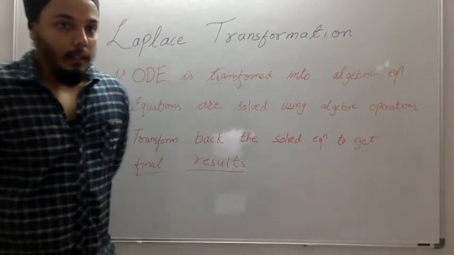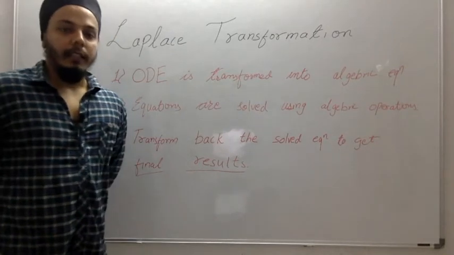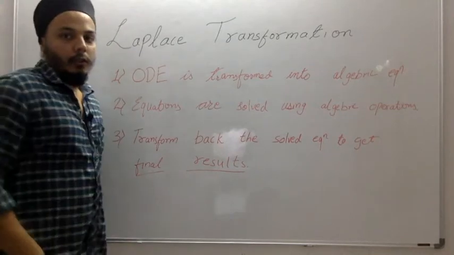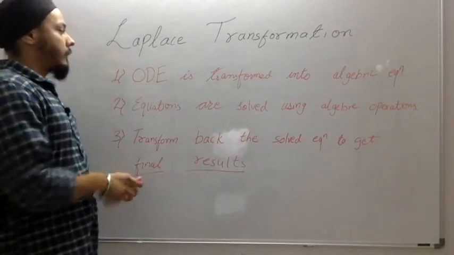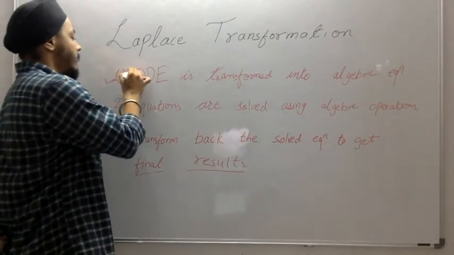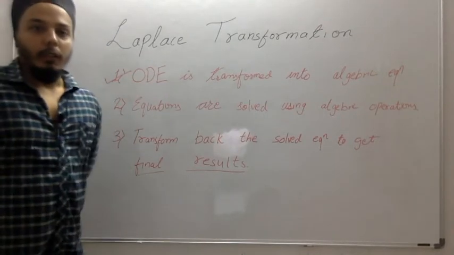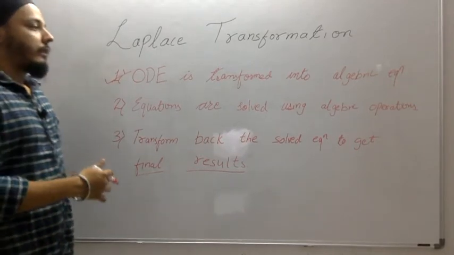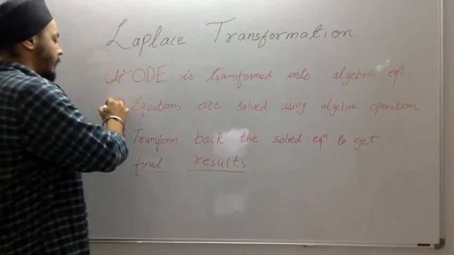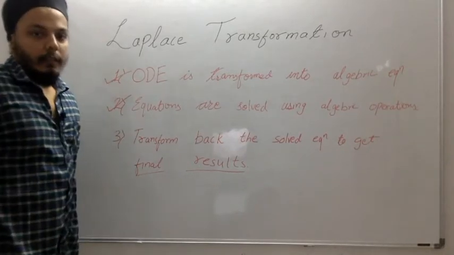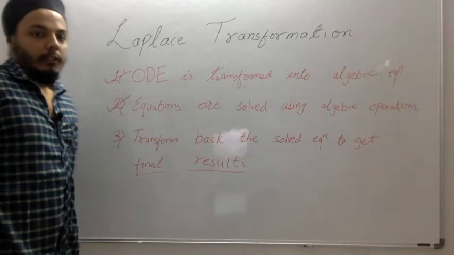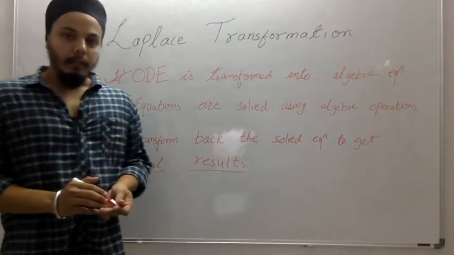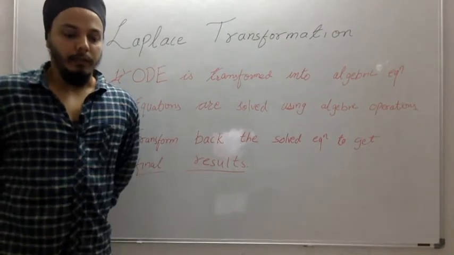For example, in the case of Laplace transformation, suppose we are given a system of ordinary differential equations. So the first step is to transform those ordinary differential equations into algebraic equations. Now you have a set of algebraic equations, and all these algebraic equations can be solved using algebraic operations. Now when you get the result, you will transform back the solved equation to get the final results. All these are done with the help of Laplace transformation.